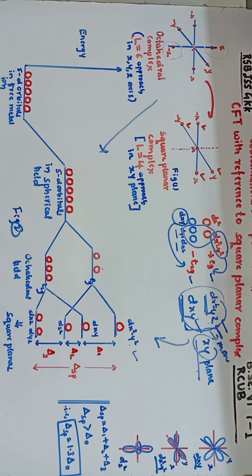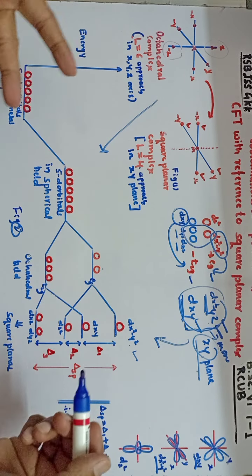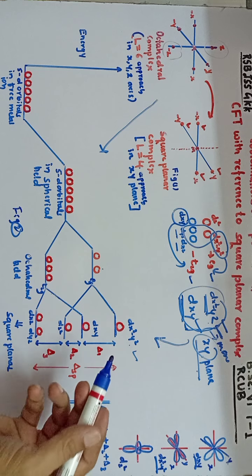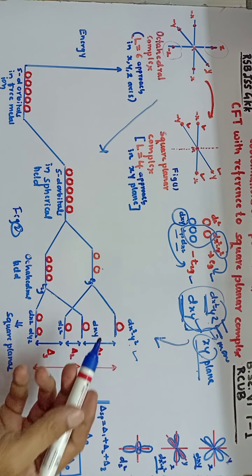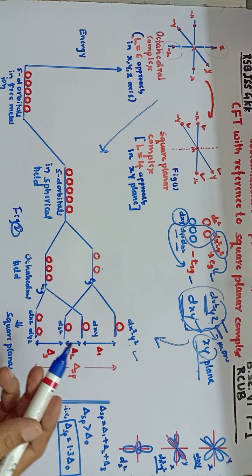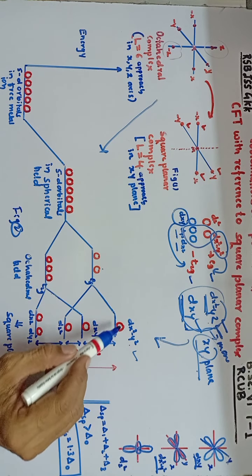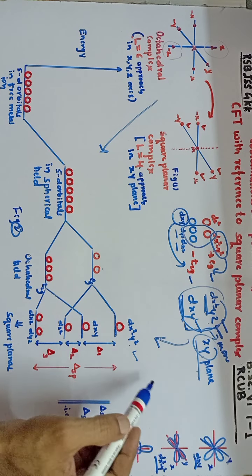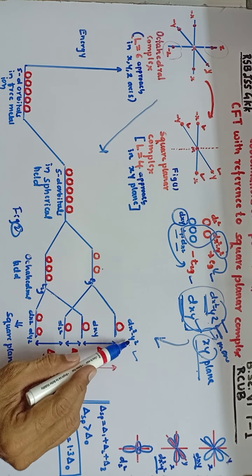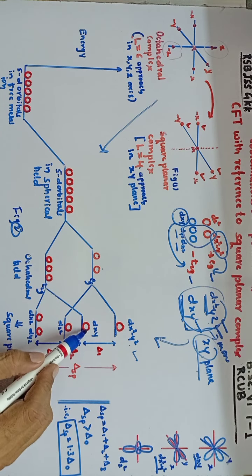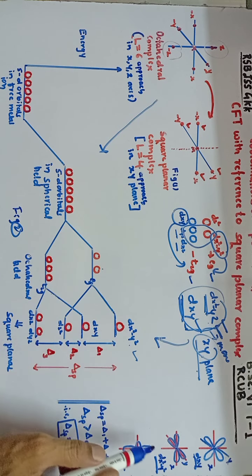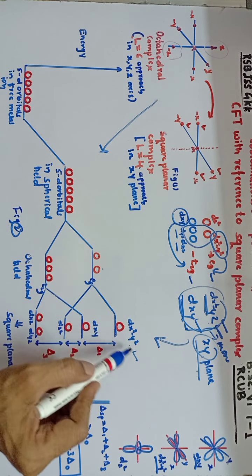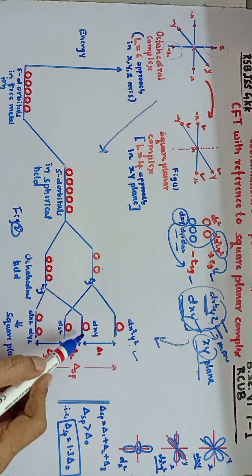That means in case of square planar complex, since the ligands are coming in the xy plane only, the orbital lobes which are present in the xy plane will experience more repulsion, hence their energy increases more. From the shapes and orientation of d orbitals, it is very clear that the dx square minus y square orbital and dxy orbital lobes are in the xy plane. Out of these two, dx square minus y square orbital energy increases more when compared to dxy orbital, because the dx square minus y square orbital lobes lie exactly along the axis where the ligand is approaching the center metal ion. So therefore dx square minus y square orbital energy increases more when compared to dxy orbital.